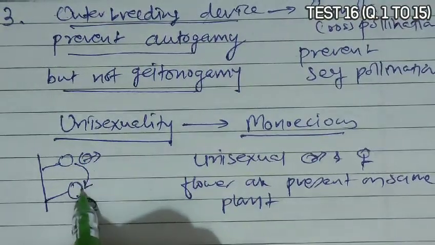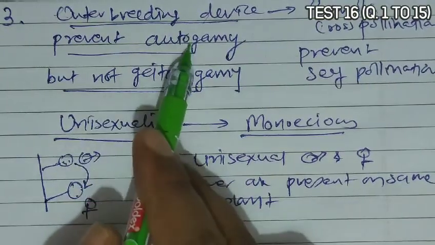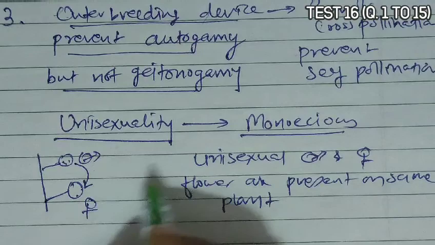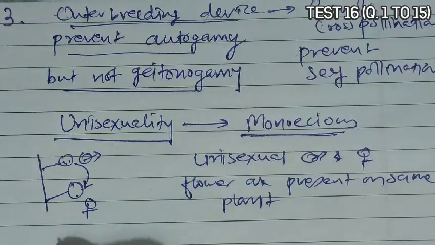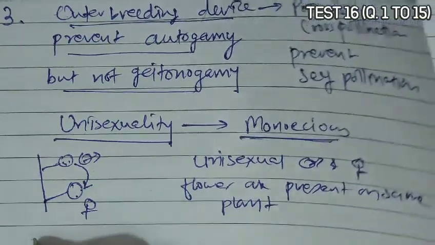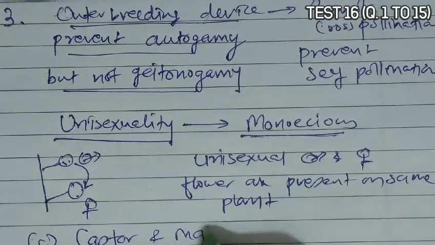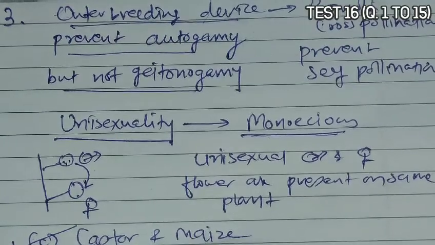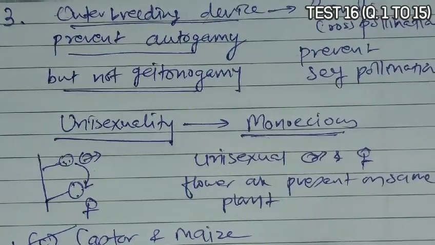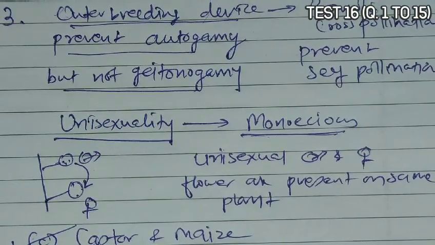Geitonogamy cannot be prevented, but it is not a bisexual flower, it is a unisexual flower, so autogamy is prevented. So this is asking about the monoecious plant. Among the options, option C, castor and maize, is the correct answer, as they are monoecious. In option A, papaya is dioecious. So C is the correct answer.